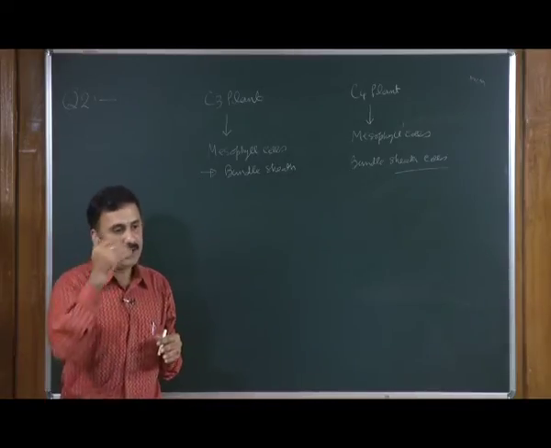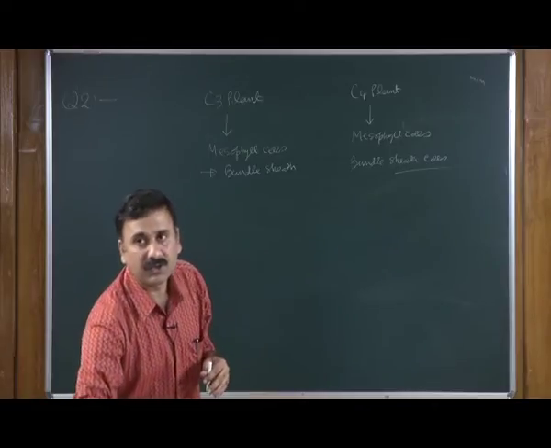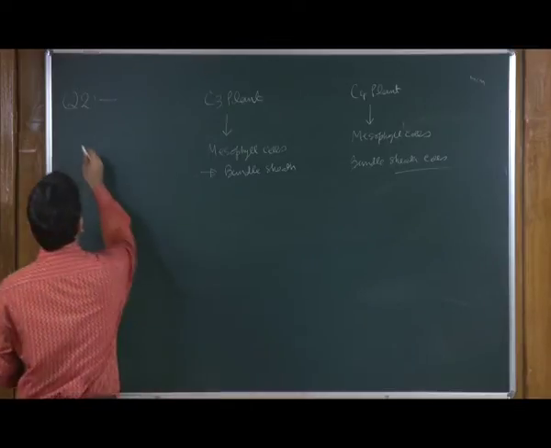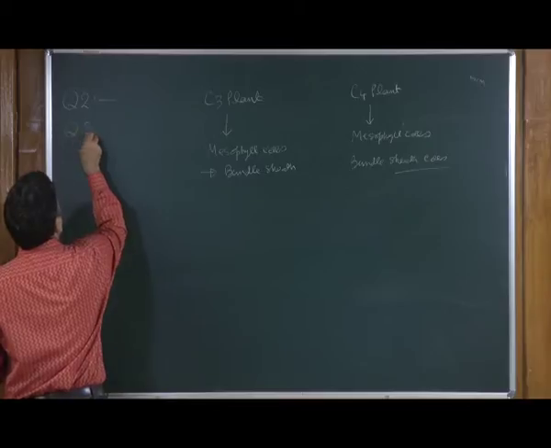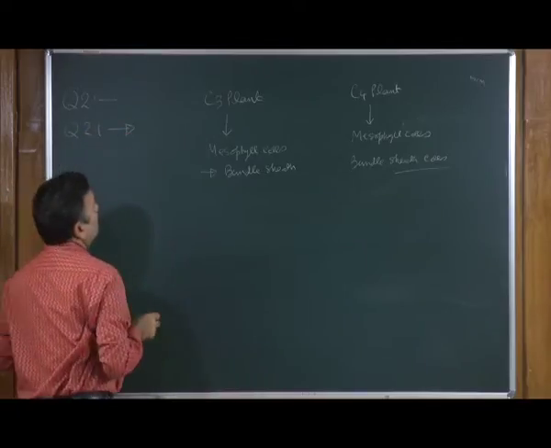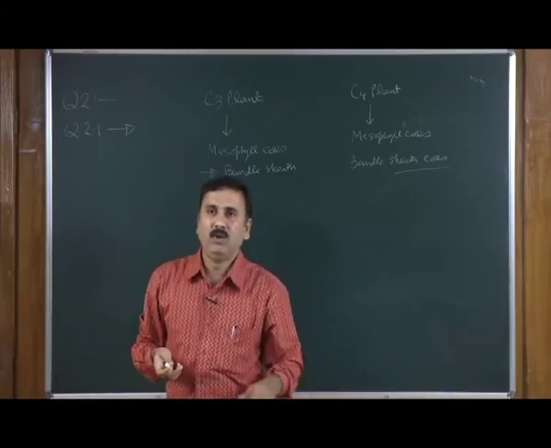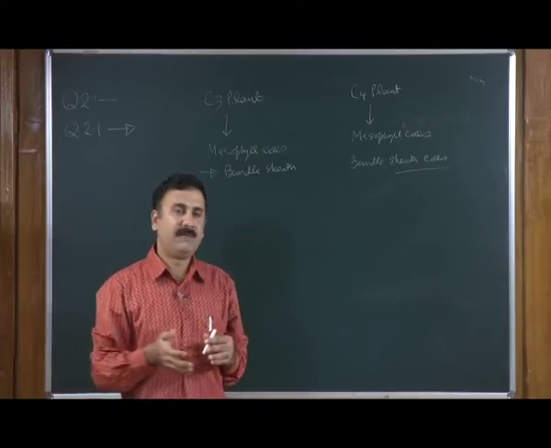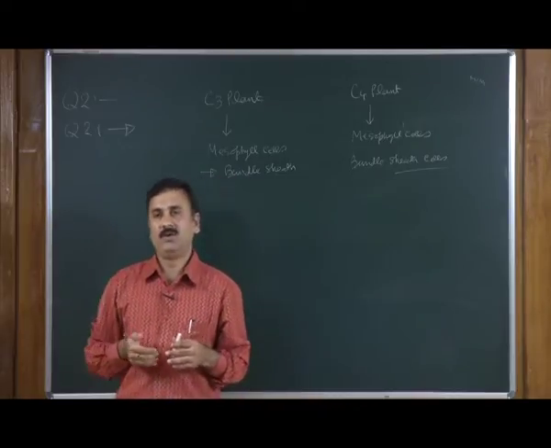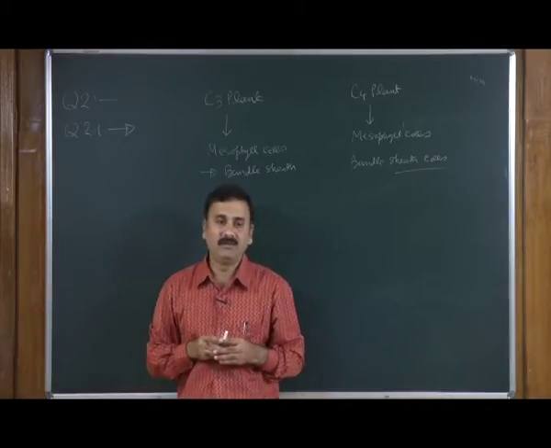Related to this question, there is another question: can you identify a plant simply by looking at the external structure, whether it is going to follow the C3 cycle or the C4 cycle?